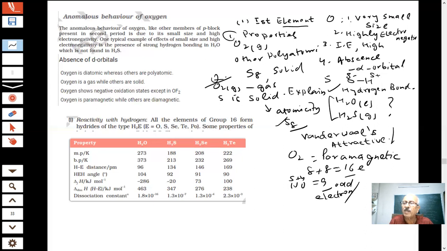And how was this explained? Sir, it is because it has unpaired electrons in the anti-bonding orbitals. Yes, molecular orbital theory of oxygen. Molecular orbital theory was taught to you in 11th class, students. That explained that there are two unpaired electrons in O2. Other theories could not explain it.